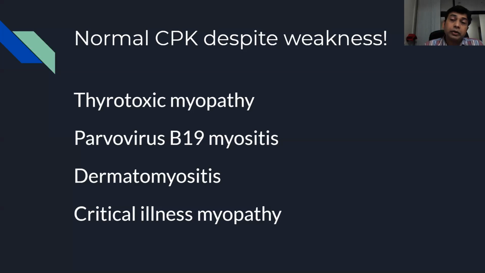In fact, it was thought some time back that if DM has normal CK, it indicates a poor prognostic outcome, which is actually controversial. And of course, critical illness myopathies, which we see in our patients, can have significant weakness with a normal CK. So remember these conditions with a normal CK and quite significant myopathic weakness.